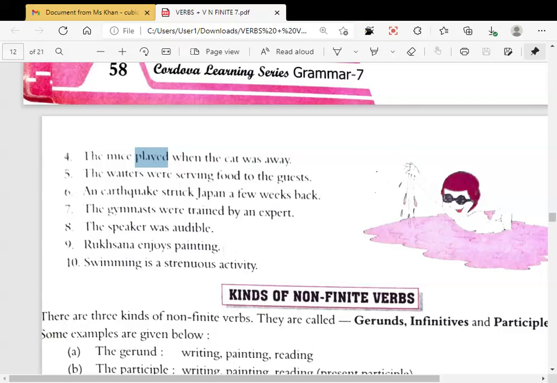Here played shall be non-finite, and was should be finite. Is, was, were, right? So was should be finite, and played should be non-finite. Are you taking a note of all these answers? Those who are online? Next is, the waiters were serving food to the guests.